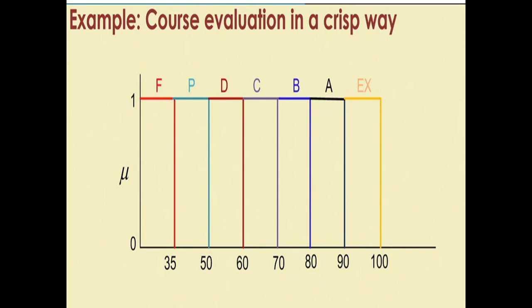So in the crisp way, we have only 2 membership degrees, that is only 1 and 0. It means the value either belongs to the set or does not belong to the set.